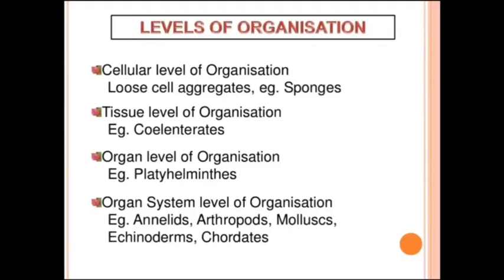Next, organ system level of organization. In this, a group of organs forms an organ system. This type of organization can be seen in the phyla Annelida, Arthropoda, Mollusca, Echinodermata, and Chordata. In organ system level of organization, a group of organs forms an organ system and they perform similar functions but the structure may be different.